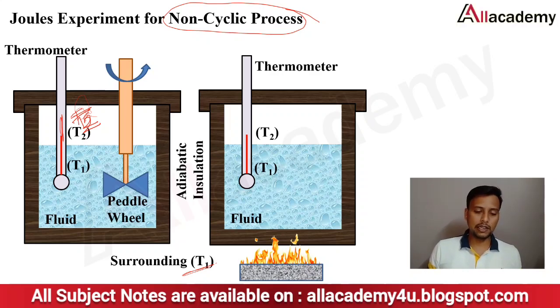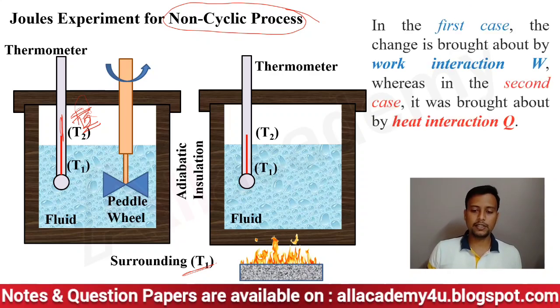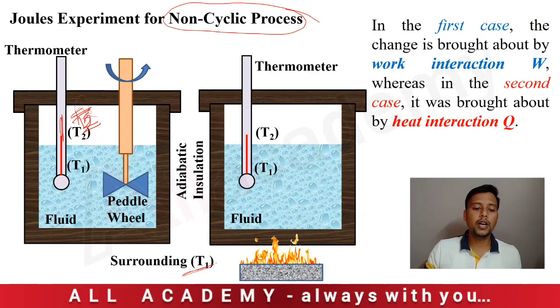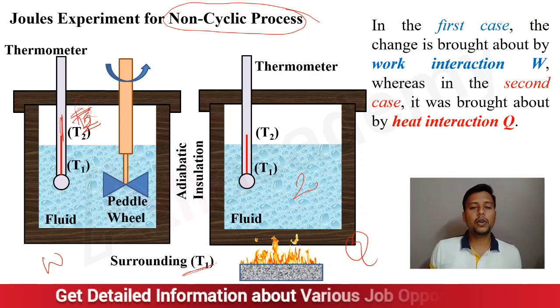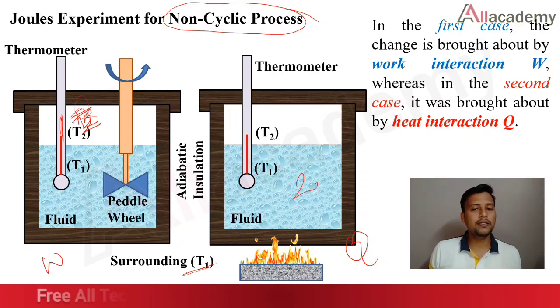So now it is clear: in the first condition, the change in the system is brought about by work interaction, and in the second case, the change is brought about by heat interaction. This is how Joule conducted the experiment and correlated work and heat interaction for a non-cyclic process.